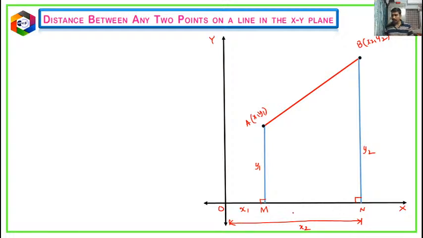Can you guess what would be the distance? Will anyone give the answer? I want the distance only from M to N. Can anyone tell me from M to N? Can anyone write in the chat box? O to M is x1 and O to N is x2. I want only M to N. Yes, I want the answer, the M to N distance. Can anyone give it?